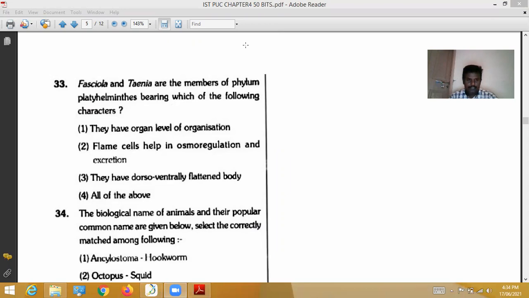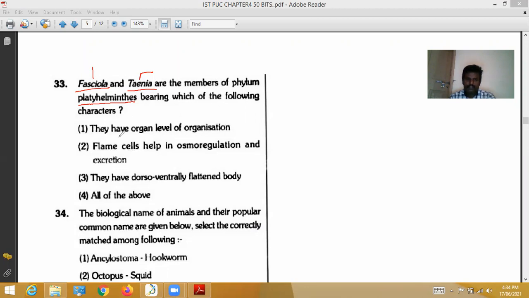Next bit, Fasciola. Fasciola means a parasite in the liver of sheep. It is a parasite. Taenia solium is a parasite too, and these are members of phylum Platyhelminthes. Taenia solium is located in pigs, and Taenia saginata is located in cows. These belong to the phylum Platyhelminthes.